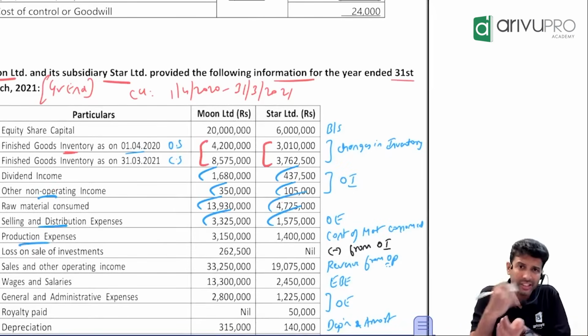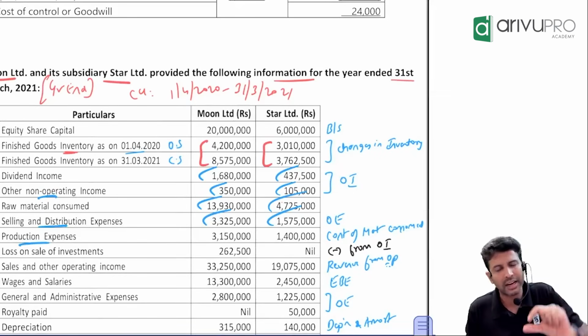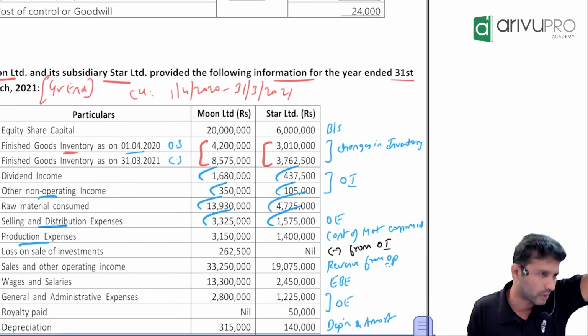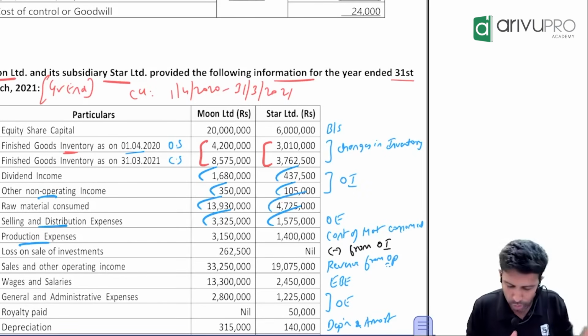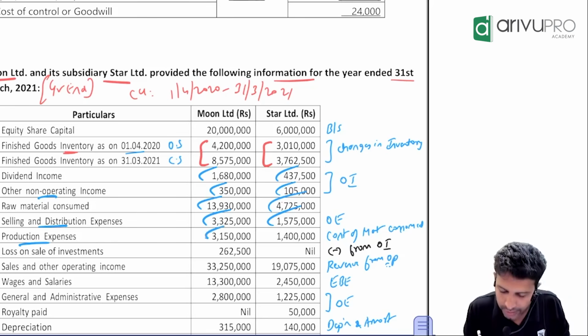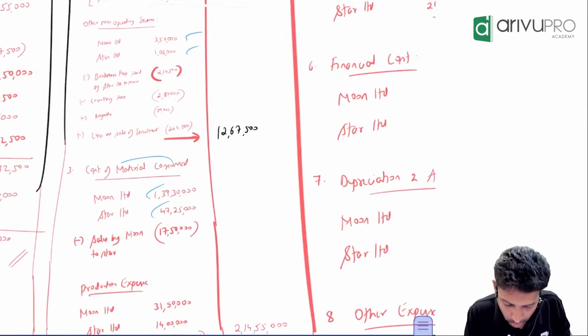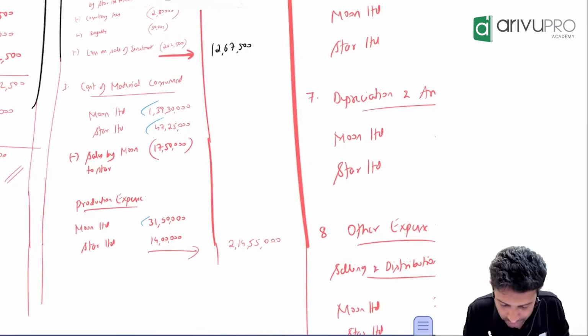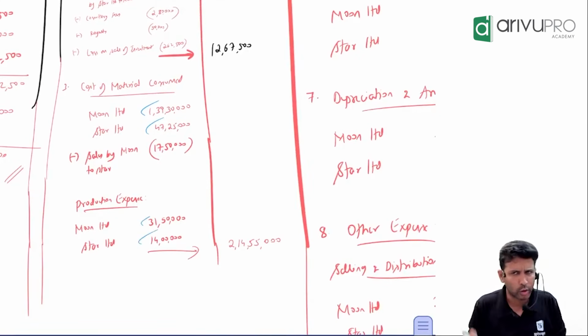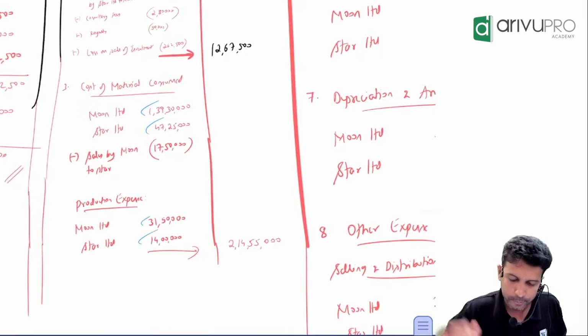Okay, next, production expense. Production expense, since it's a direct expense, we recommend that you show it under raw material consumed itself. How much is that? 3150 and 14 lakh. Under raw material consumed, where is it? Here. Under raw material consumed, you can show production expense 3150 and 14 lakh. Again, no calculation, just dumping.